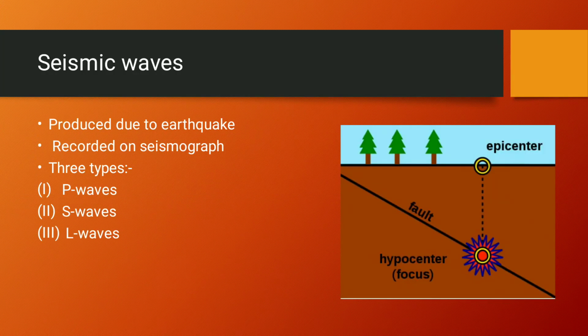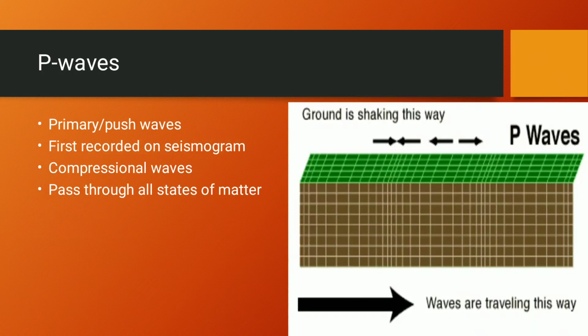First of all, what are seismic waves? These are the waves which are produced in the earth due to an earthquake. They travel through the earth and are recorded on seismographs. There are three types of seismic waves: P waves, S waves and L waves.